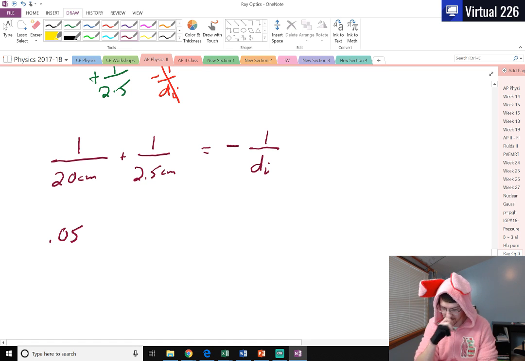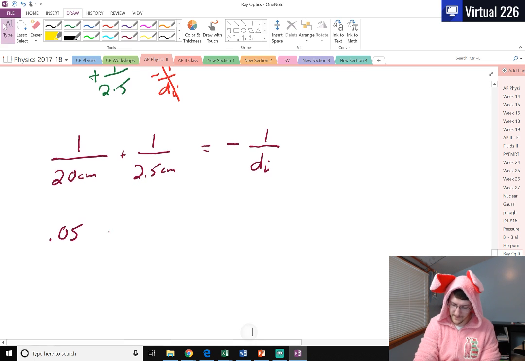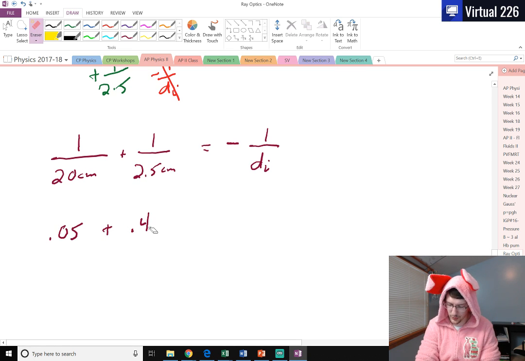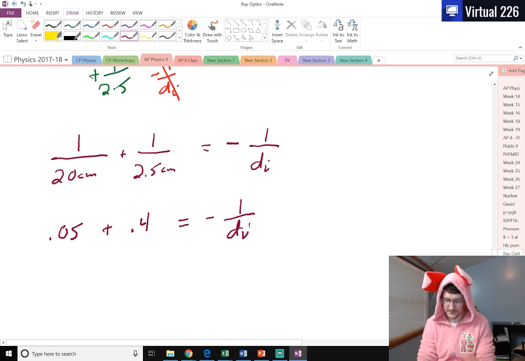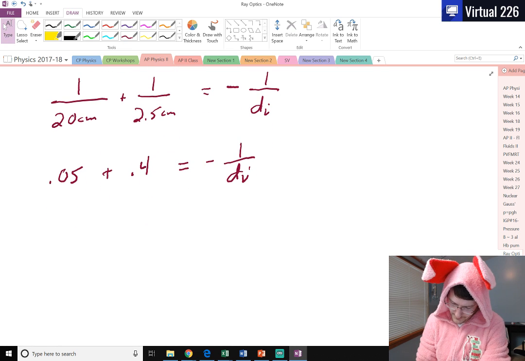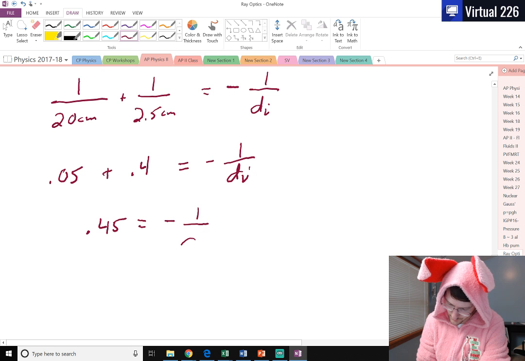If I do the 1 divided by 2.5, I get 0.4. So 0.4 equals negative 1 over DI. If I add the 0.05 and 0.4 together, I get 0.45 equals negative 1 over DI.